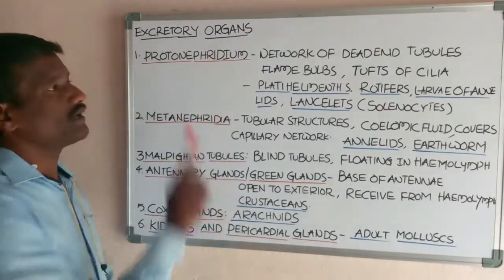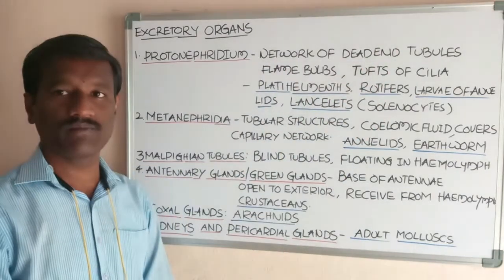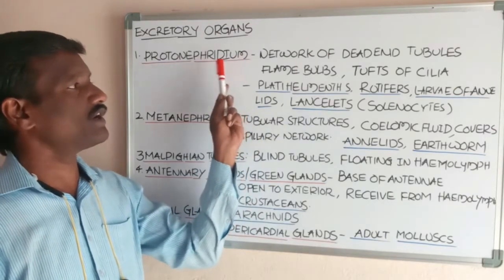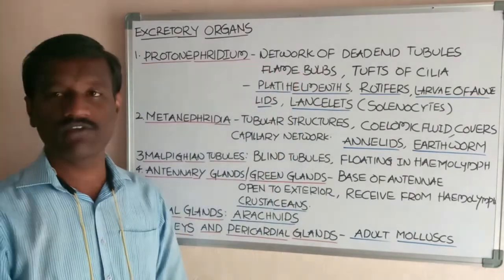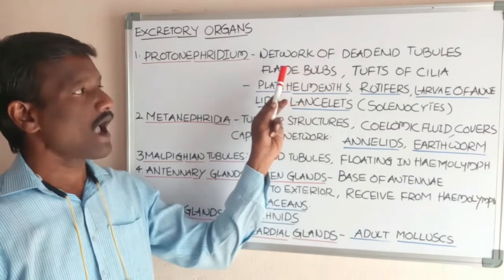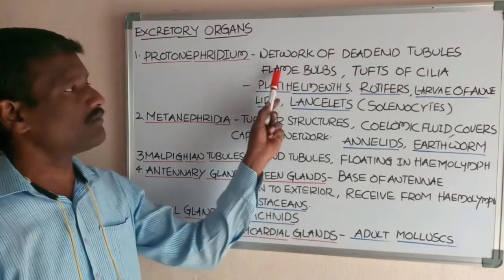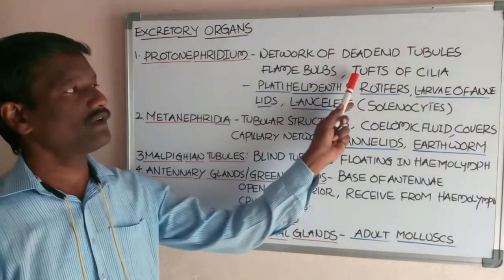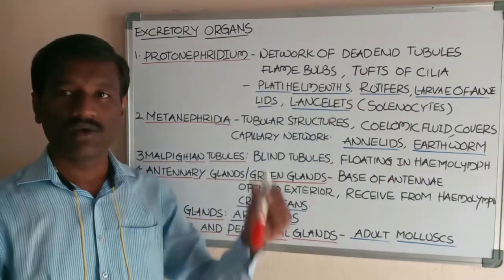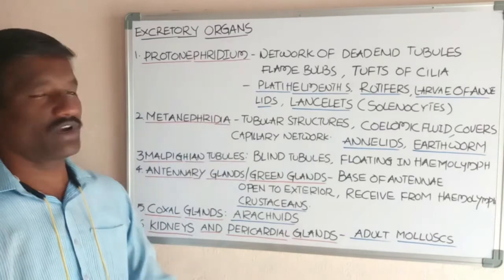Another is the protonephridium. Protonephridia are a network of dead end tubules in the body. Each protonephridium has a flame bulb. The flame bulbs open and have tufts of cilia, which are projected into the inner part of the protonephridia.